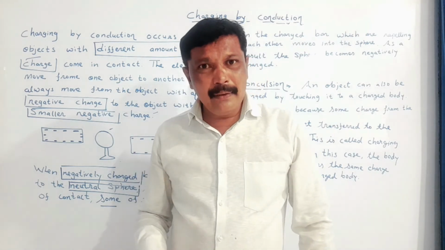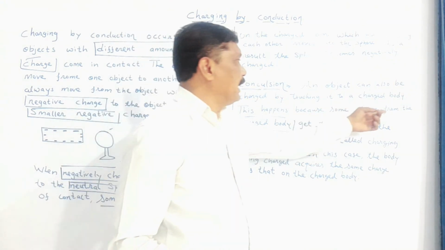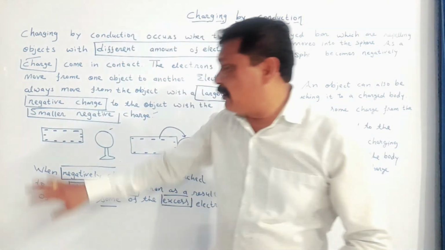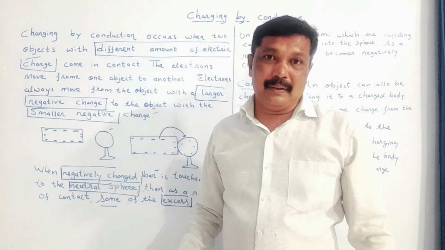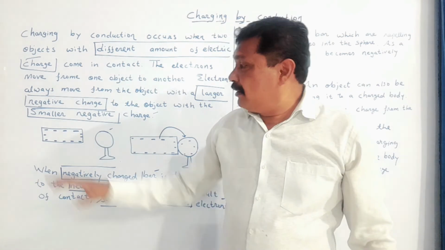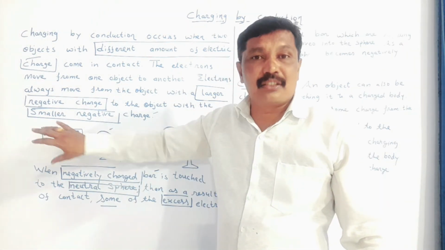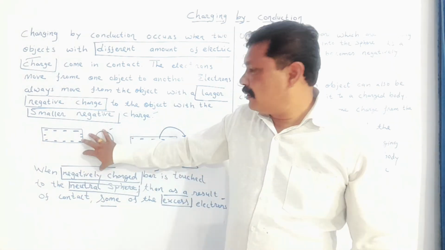But what is said? This happens because some charge from the charged body, meaning my dear student, we have to take one charged body and another body will be neutral. And then there is a transfer of electrons from the charged body to the neutral object.